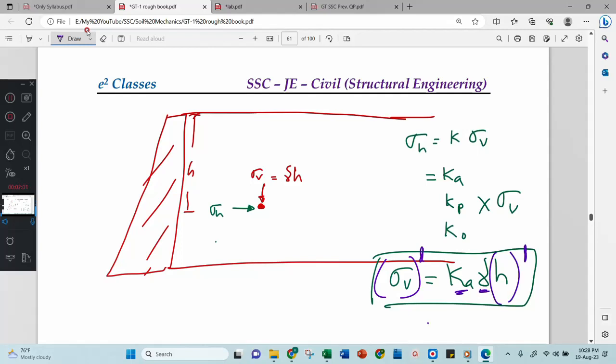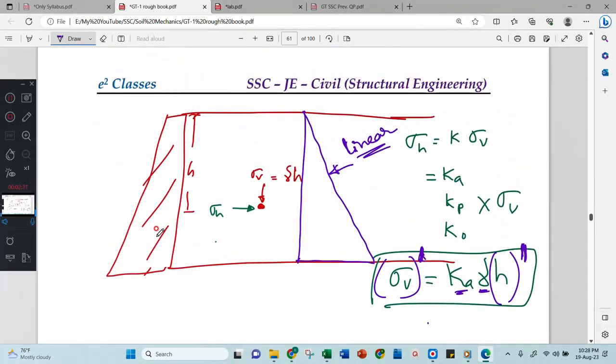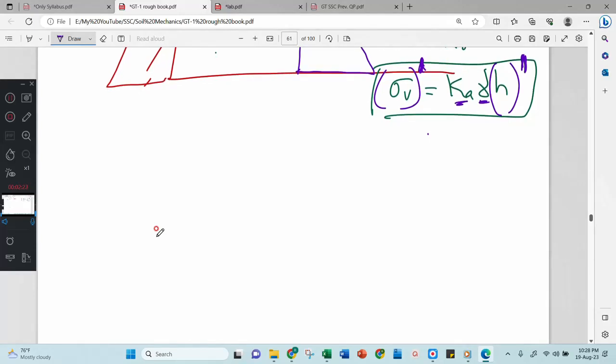The power of these two is 1. Therefore you will get a linear variation, not parabola nor cubic, nothing like that. This is just linear. Why? Because this power and this power is 1. Understood? This is over.